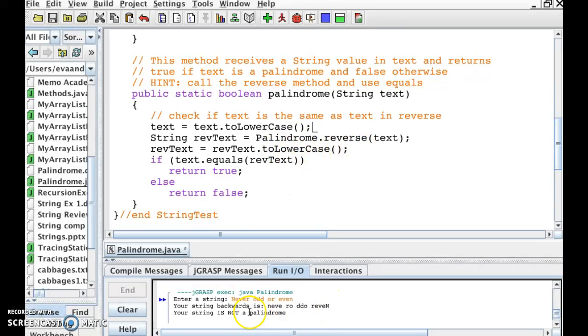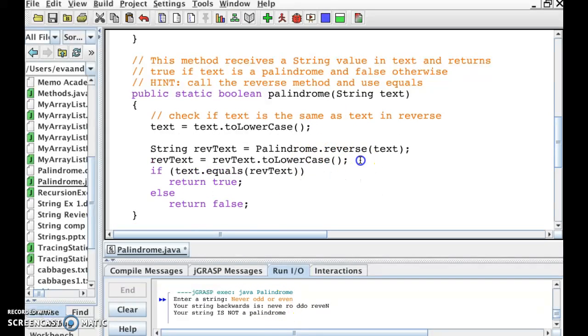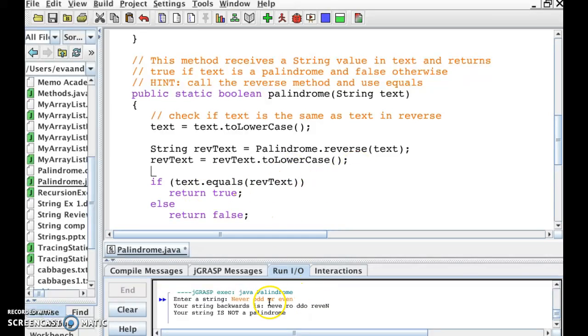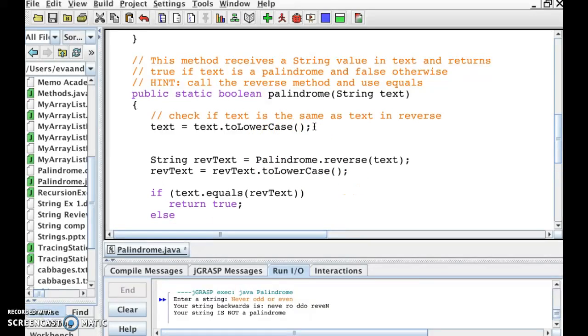All right, the other part is to get rid of the spaces. Then when I check equality, if spaces are gone and capital letters are gone, I'm going to have the equivalent thing. So to get rid of spaces, there's a very handy split command. So text equals text dot split. Remembering that this doesn't change text, I have to assign what it sends back.